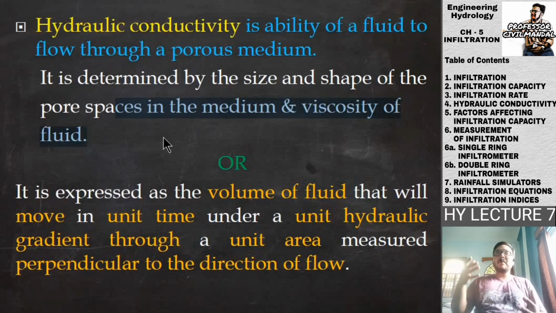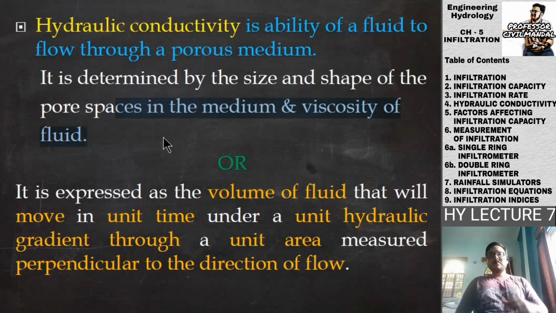Water will pass faster through a sponge, but if we put some jelly-like material, the hydraulic conductivity will be affected, because jelly has more viscosity as compared to our normal water.